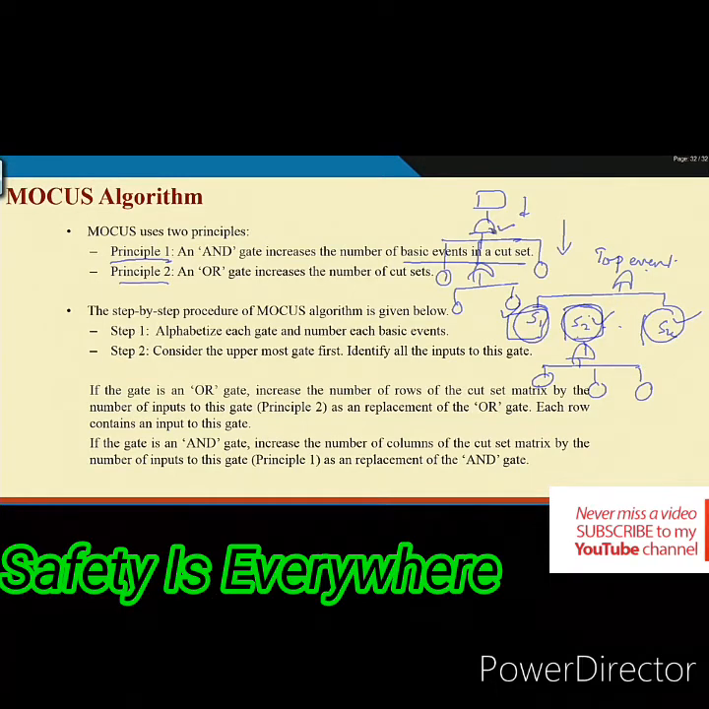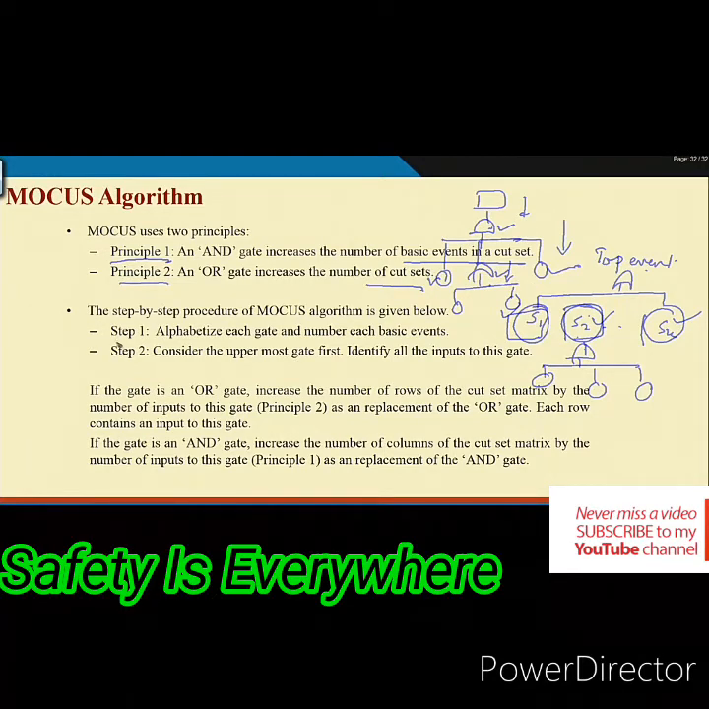So, this starts with a set. Here this gate and this basic event will be the elements, and it will be only one set. It will not increase the number of cut sets. But when you get an OR gate, it increases the number of cut sets, because an OR gate is more vulnerable. So, this principle you have to apply, and we will see how it will work.